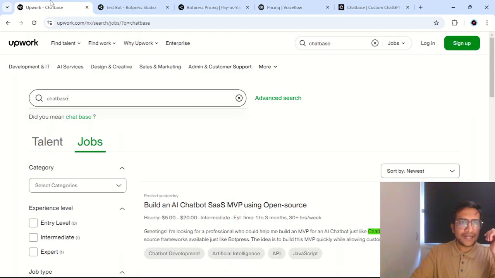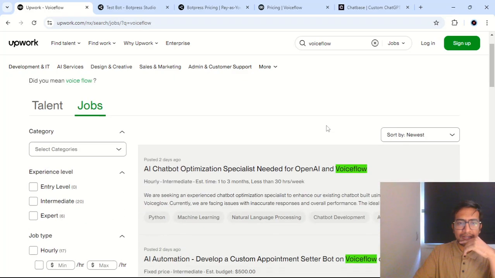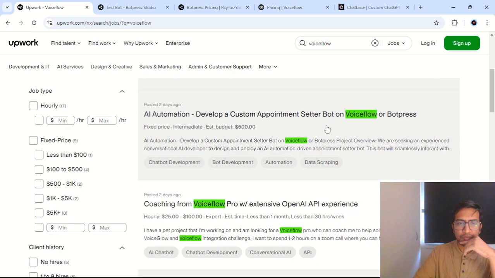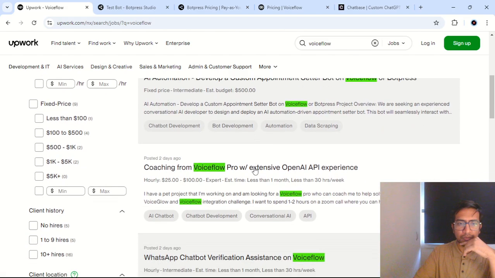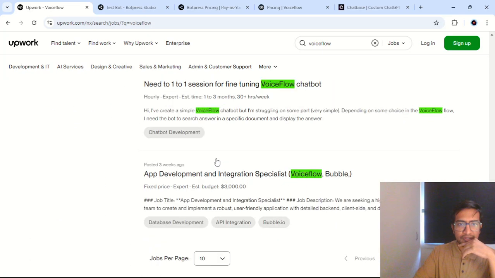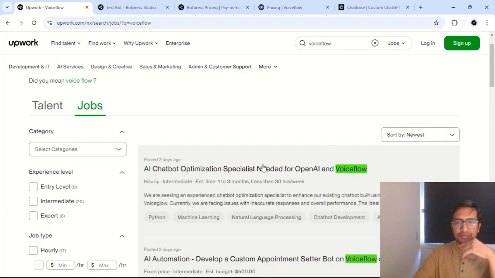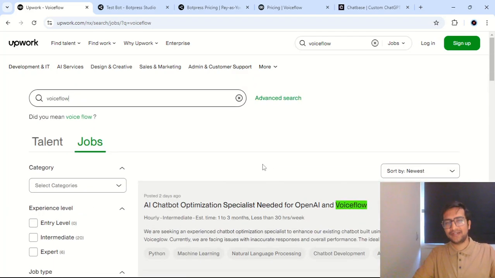And also let's have a look at the demand for VoiceFlow. Like, do people actually demand development of chatbots on VoiceFlow? So as you see, 2 days ago there was one, and it's specifically written here, VoiceFlow and also WordPress. We'll be talking about it later. So I see there is a lot of demand for this, 2 weeks ago. I would say this is good enough to have a validation. Like, this demand doesn't need to validate VoiceFlow, because this is the number one tool that gets used.